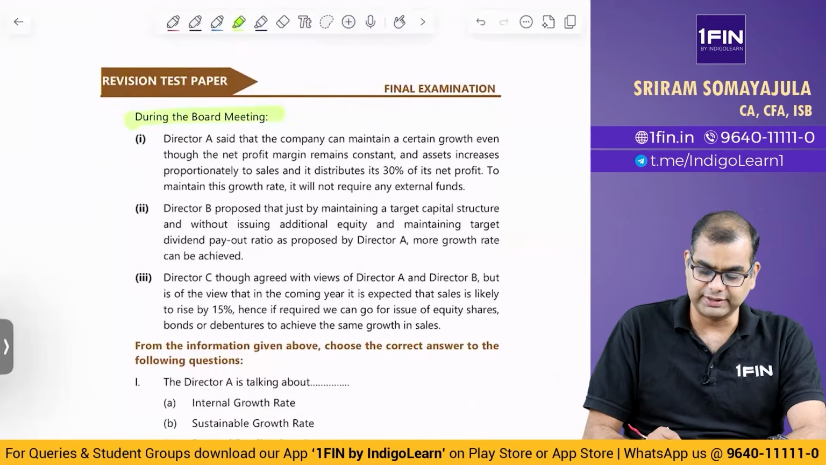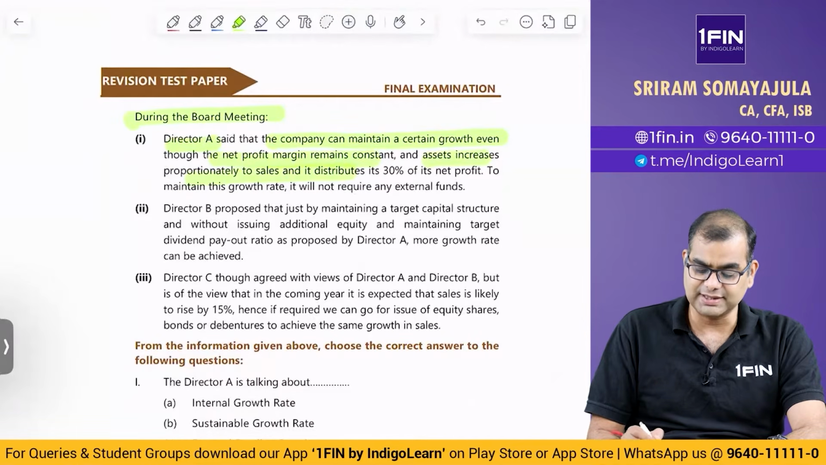During the board meeting, Director A said that the company can maintain a certain growth even though the net profit margin remains constant and assets increase proportionately to sales and it distributes 30% of its net profits. To maintain this growth rate, it will not require any external funds. Director B proposed that just by maintaining a target capital structure, without issuing additional equity and maintaining the target dividend payout ratio as proposed by Director A, more growth can be achieved.